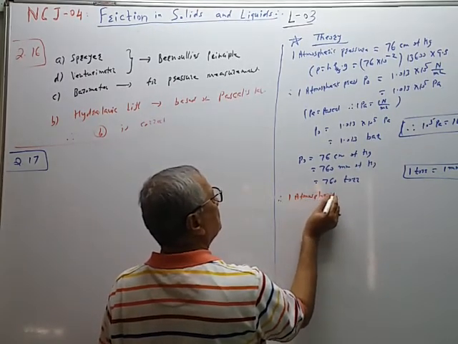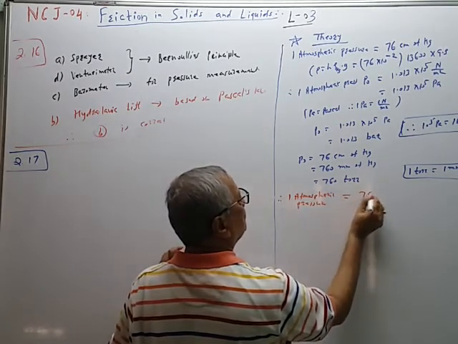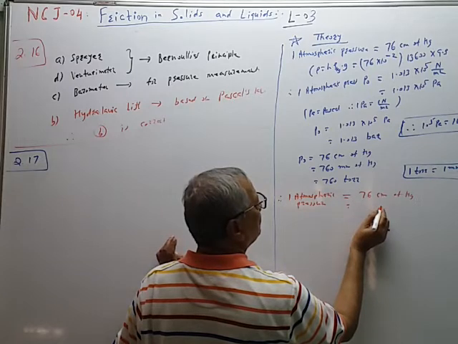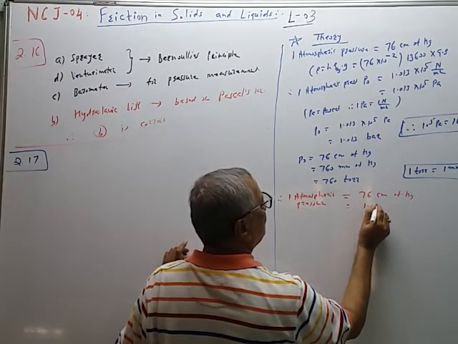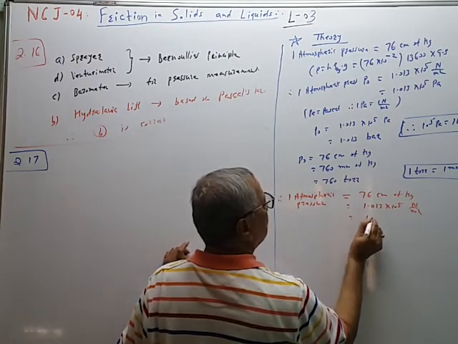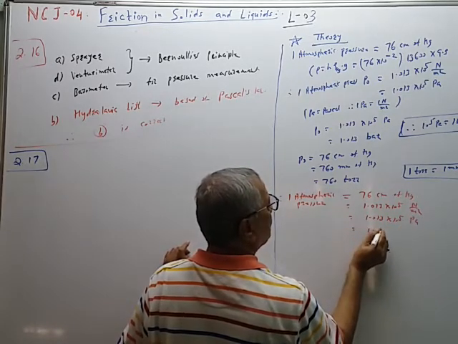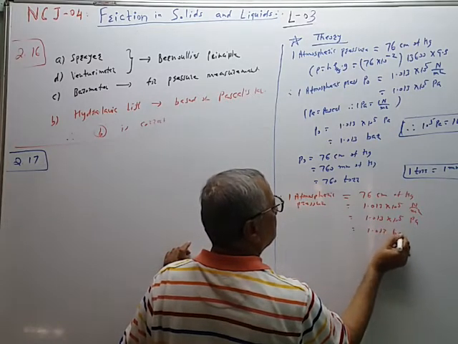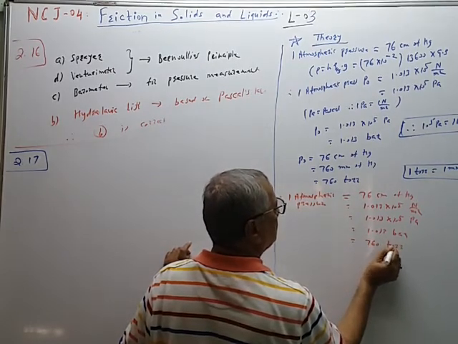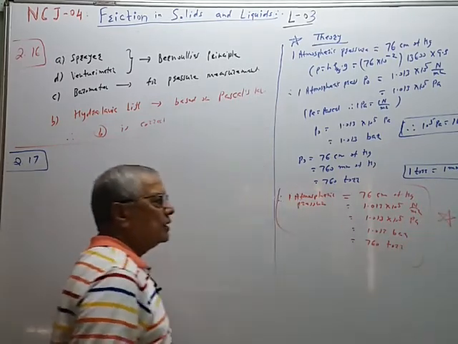One atmospheric pressure is equal to 76 centimeter of Hg is equal to 1.013 into 10⁵ Newton per meter square is equal to 1.013 into 10⁵ Pascal is equal to 1.013 bar is equal to 760 torr. So for solving problem we will require this conversion.